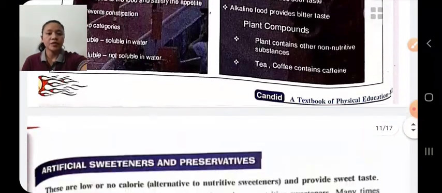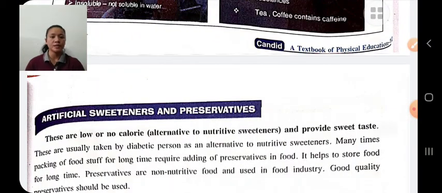Next is artificial sweeteners and preservatives. Artificial sweeteners are low or no calories and provide a sweet taste. They are usually used by diabetes patients. Preservatives are used by the food industry to store food for a long time. Therefore, a good quality preservative should be used.